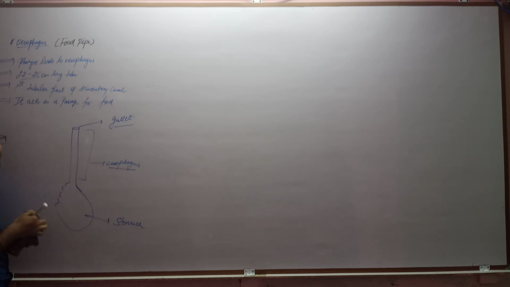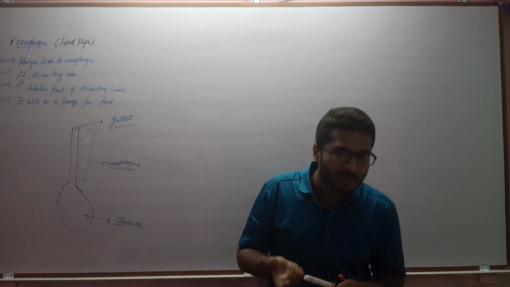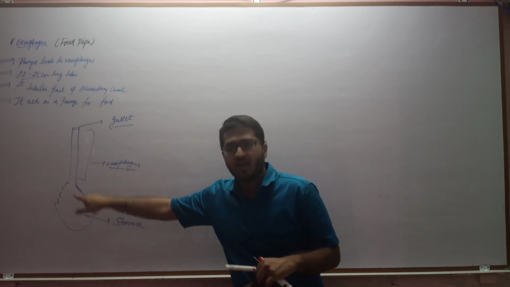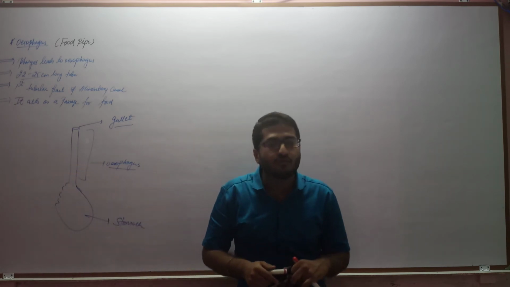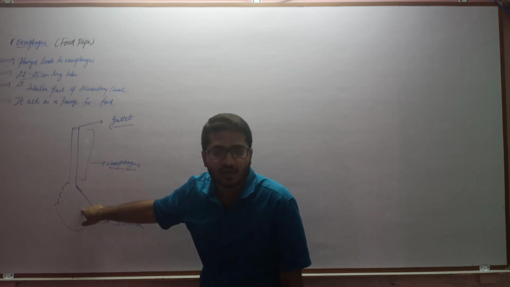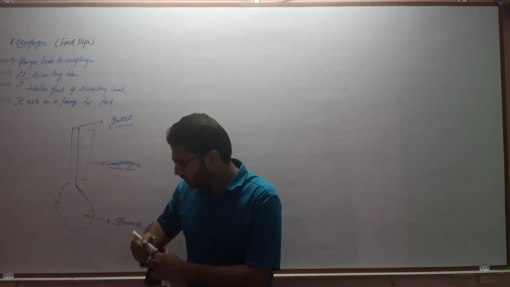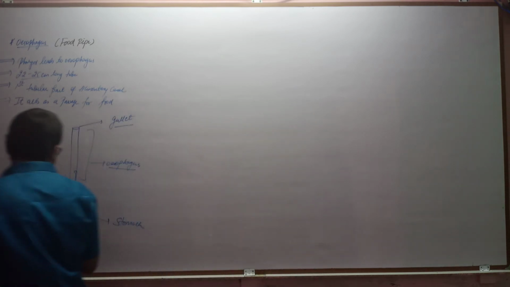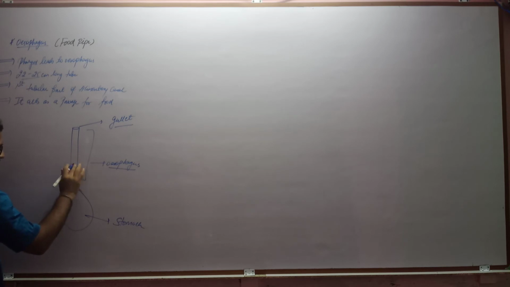That opening is guarded by a sphincter. A sphincter is a circular muscle. When it opens, the food from the esophagus enters the stomach. When it closes, there should not be a backflow of food from the stomach to the esophagus. So once food has entered, that sphincter muscle will close, so that food from the stomach will not go back into the esophagus. That lowermost opening is nothing but a muscular sphincter.